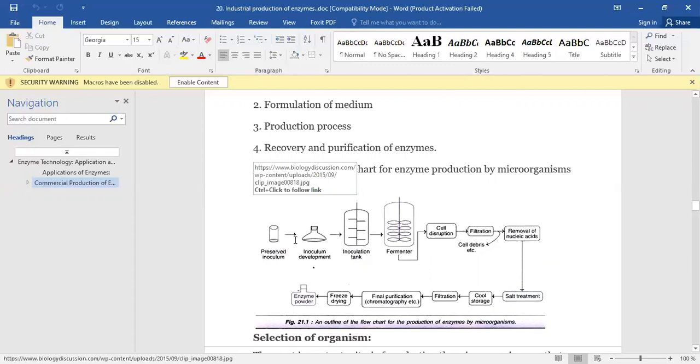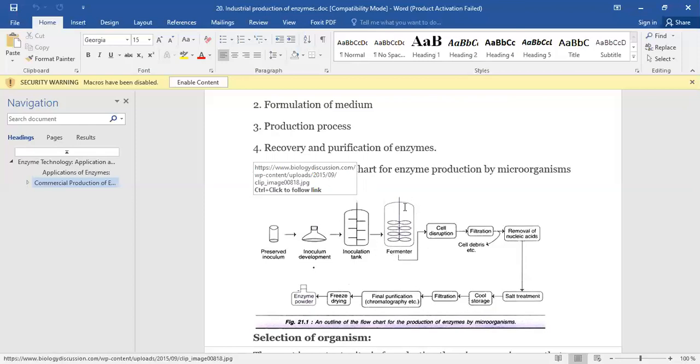Then, after selecting the organism, we select the medium, the culture media for the cell which we select. After that, we conduct the production process. In the production process, we select the inoculation tank.